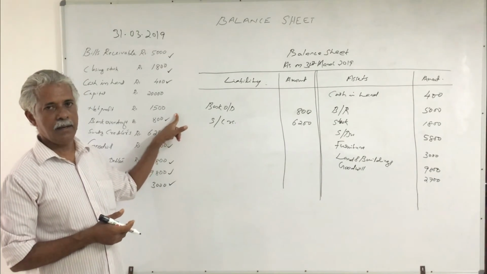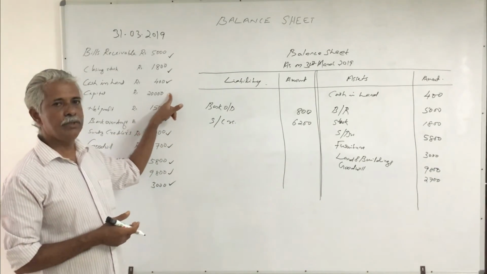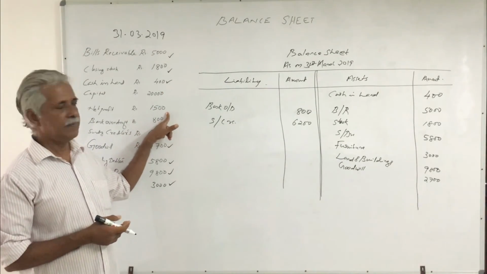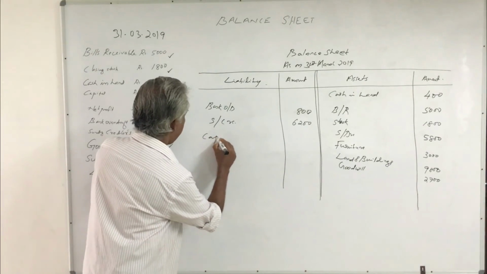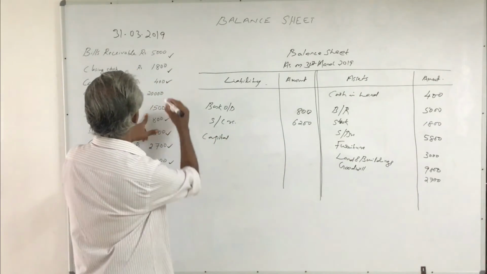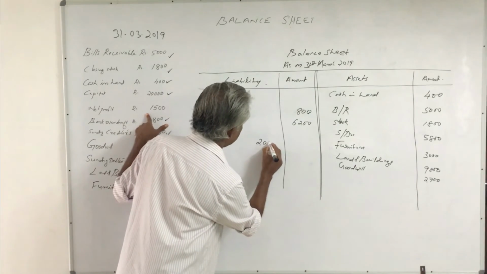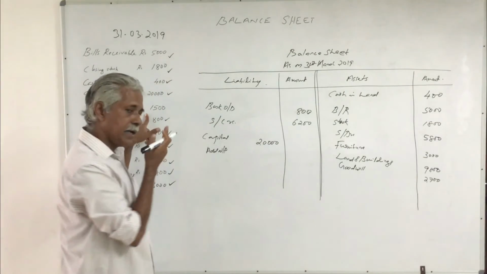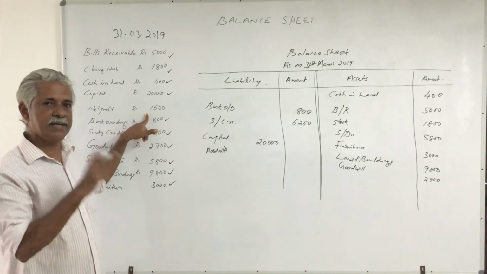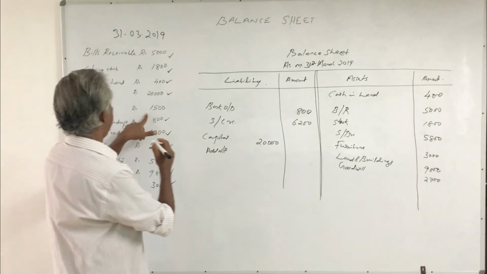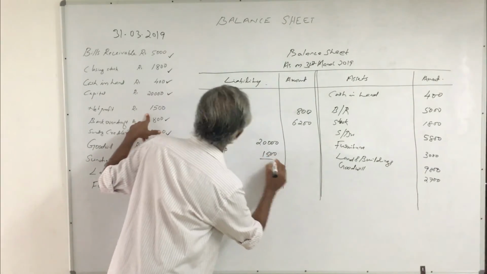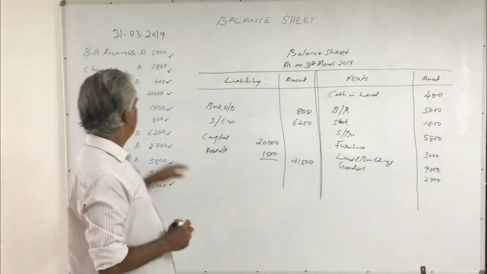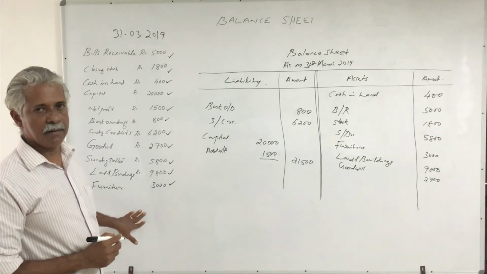In total, the trader is eligible to get 21,500 from the business. Therefore, we can write here capital, the amount payable to the owner, rupees 20,000, and also add net profit, because net profit is also payable to the owner, that is rupees 1,500. Total 21,500. No more item is left unrecorded.